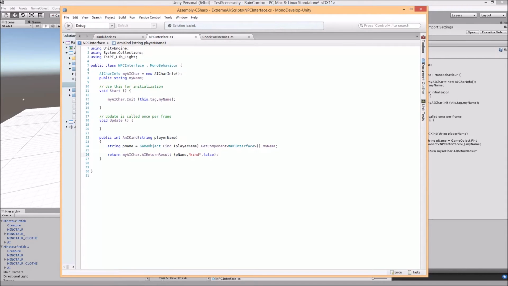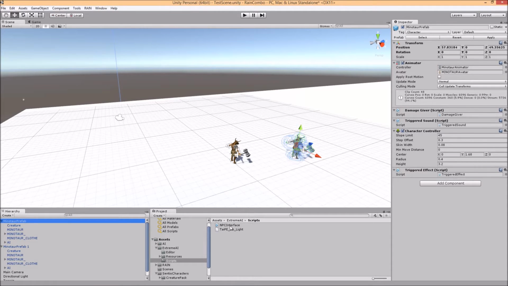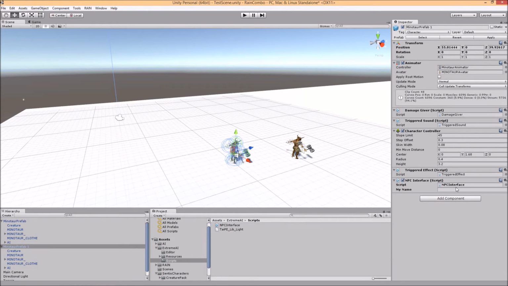So, having created this script, I then need to actually put copies of it on the two minotaurs. So I drag it onto that minotaur prefab, and we'll call that one minotaur 1 to match the name on the personality. And then this one, I do the same thing, and I will call that one minotaur 2. And make sure I spelled it right.